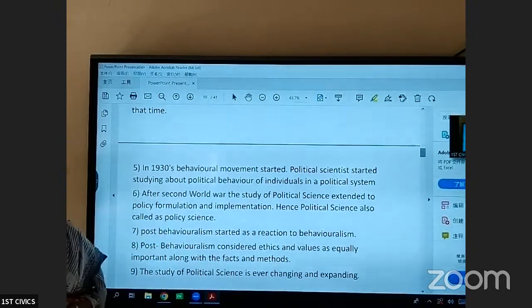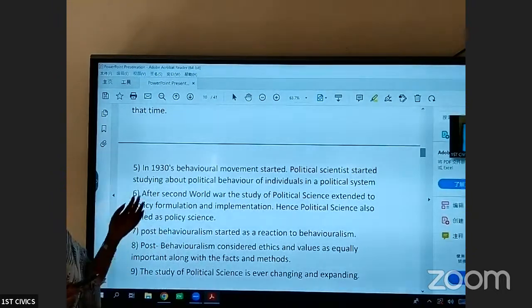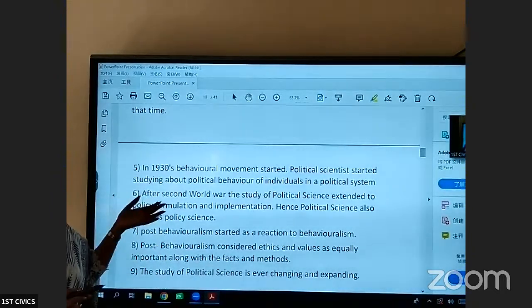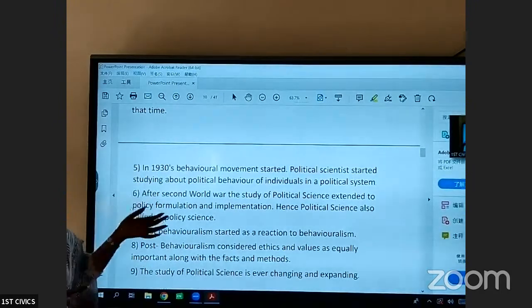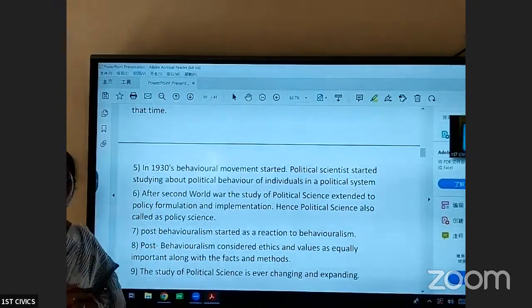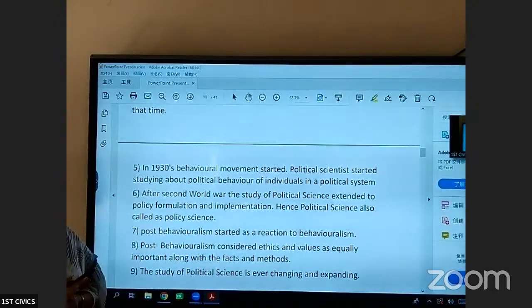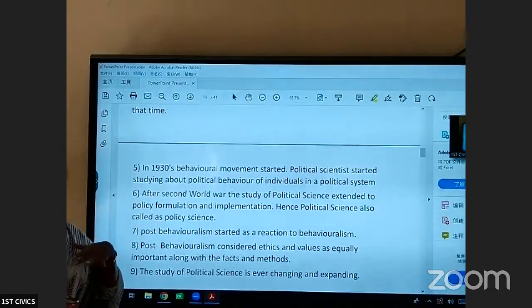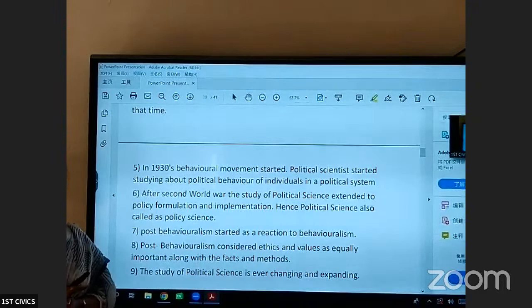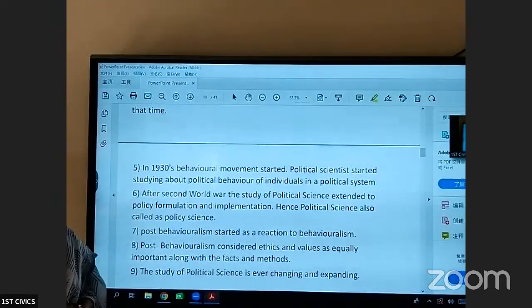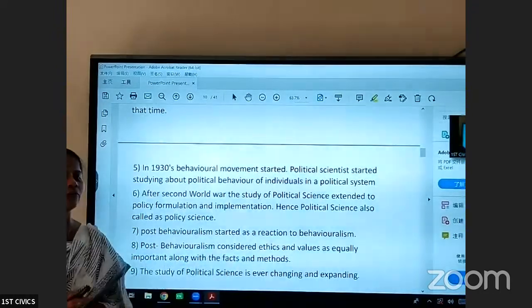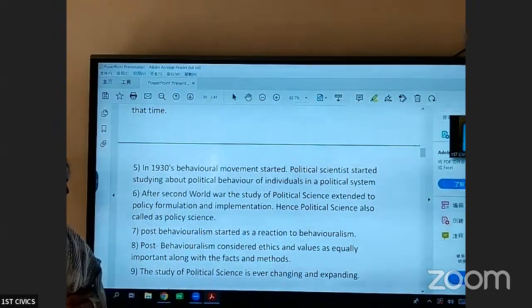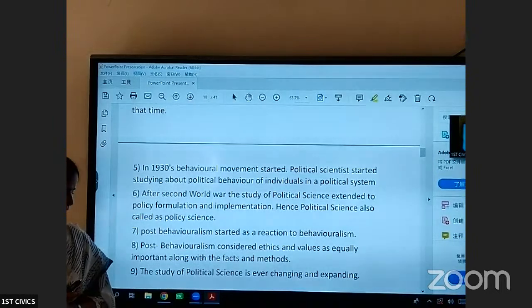Then post-behavioralism started as a reaction to behavioralism. In behavioralism, we studied only the political behavior of an individual in his political system, like what is his involvement in politics. But in post-behavioralism, we consider that ethics and values are equally important along with facts and methods.